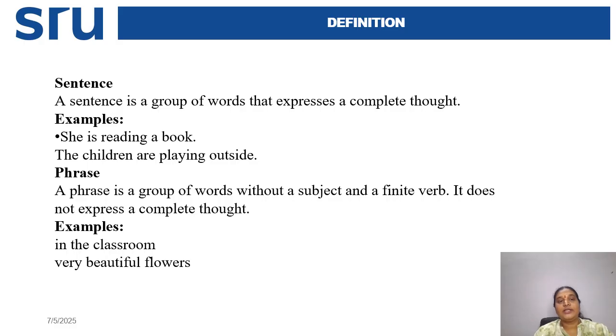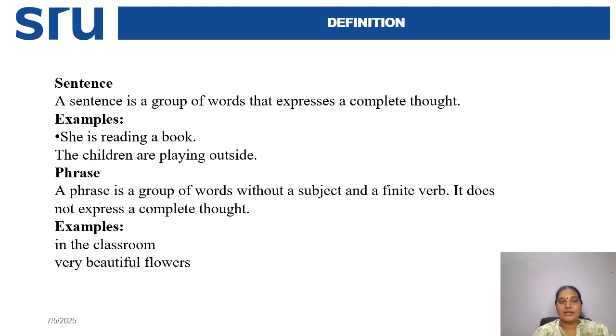A sentence is a group of words that expresses a complete thought. That means if you have one subject plus verb and it is giving complete meaning, then you can consider that as a sentence. For example, she is reading a book. Here, you can take she as the subject, is as the helping verb, and reading as the main verb, and it is giving complete sense.